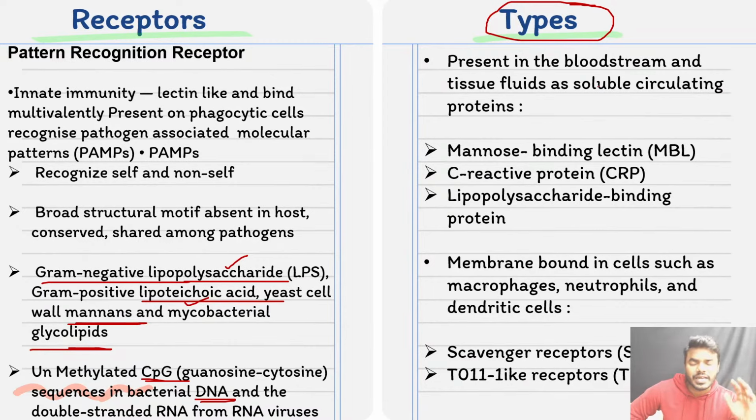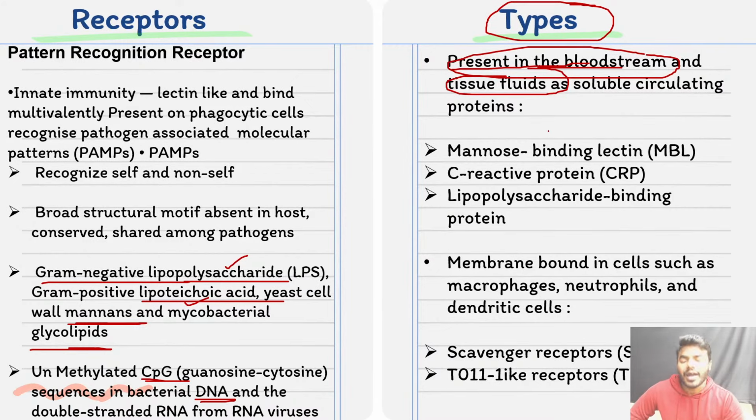All the students listen, 70% of them are freely moving in the blood circulation. Remaining 30% is what, friends? Remaining 30% will be membrane bound, which means that they will be associated with a particular membrane only. Kindly don't get confused with that point. 70% of the receptors are present in the bloodstream as well as the tissue fluid.